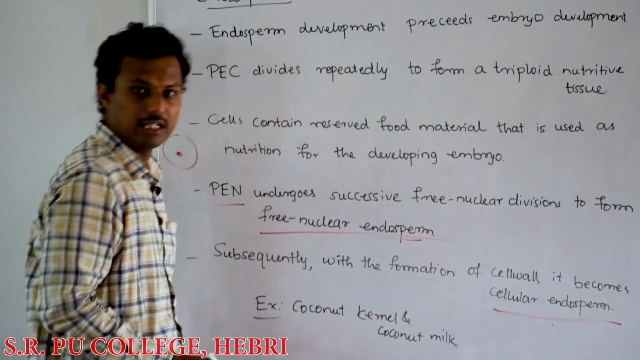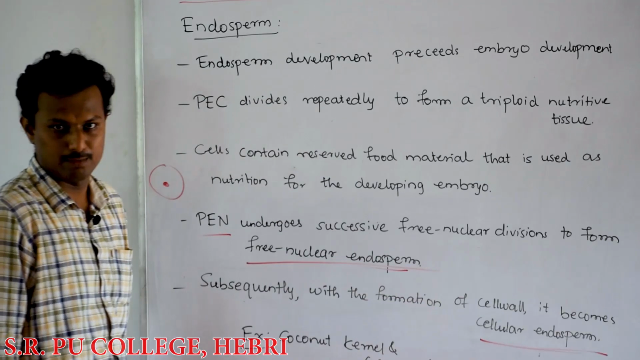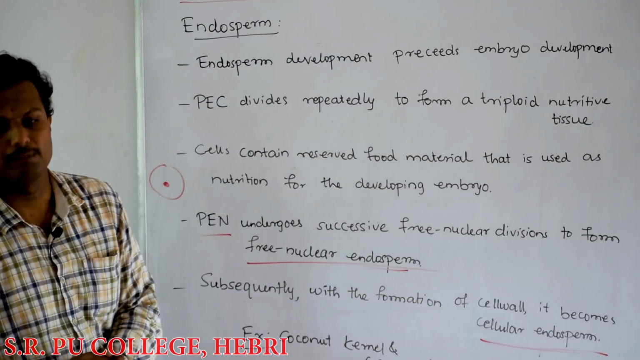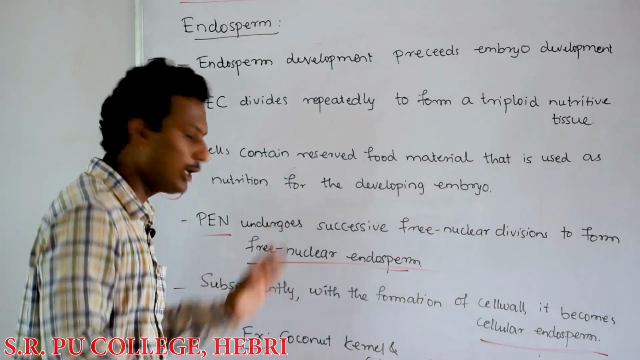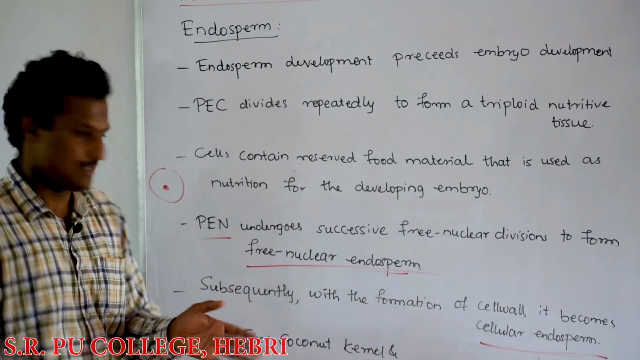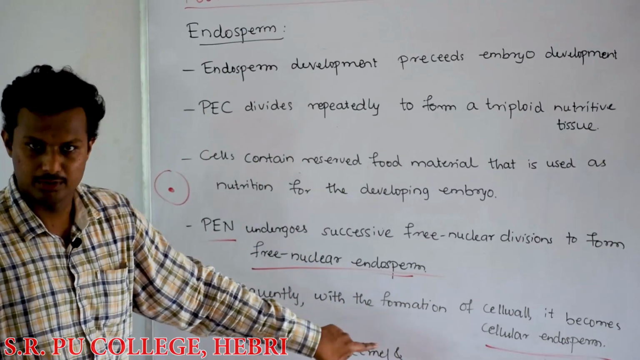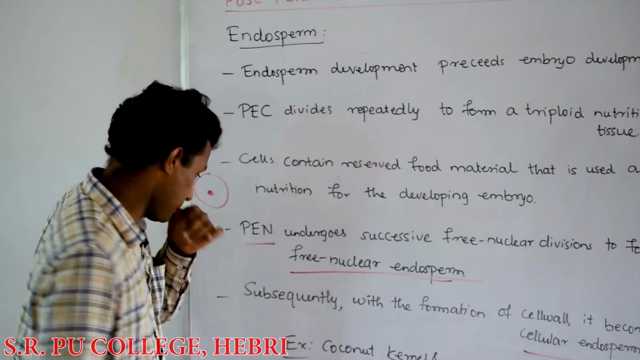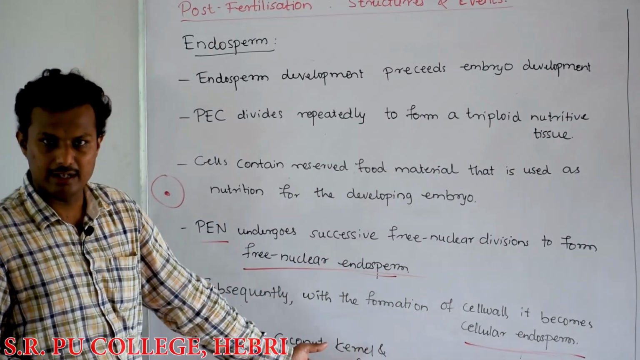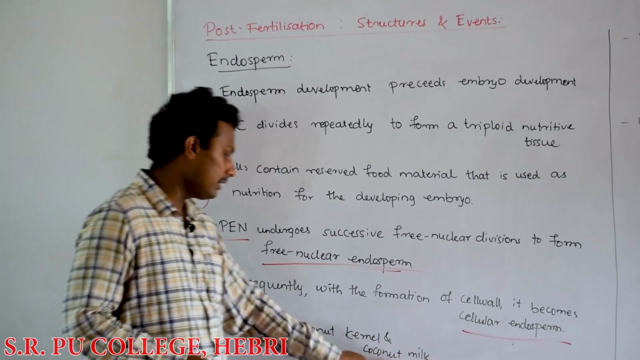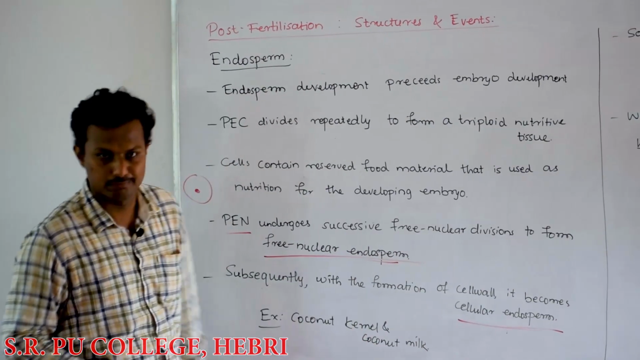So usually in the younger condition we see the free nuclear endosperm and then cellular endosperm. But this is not true for all the plants. In some cases only liquid endosperm will be there, that is only free nuclear endosperm will be there. In most cases the endosperm will be the cellular endosperm, not the free nuclear endosperm. The best example here is the coconut: the kernel is the solid edible part, and the coconut milk is the free nuclear endosperm.